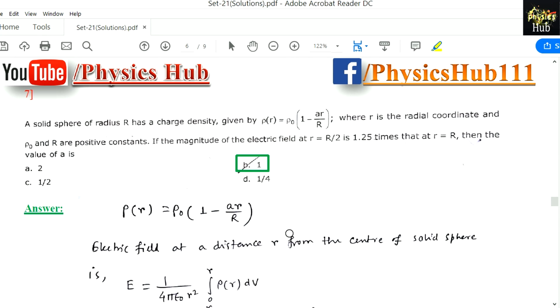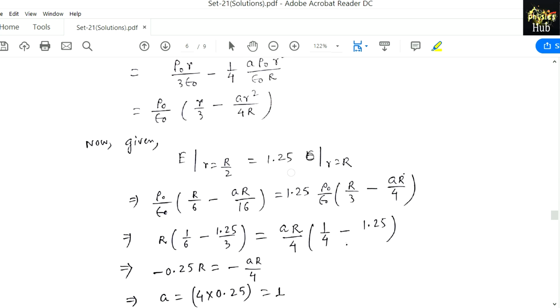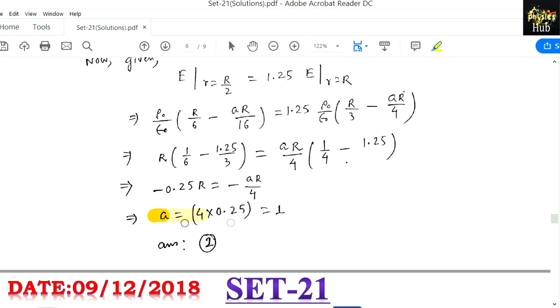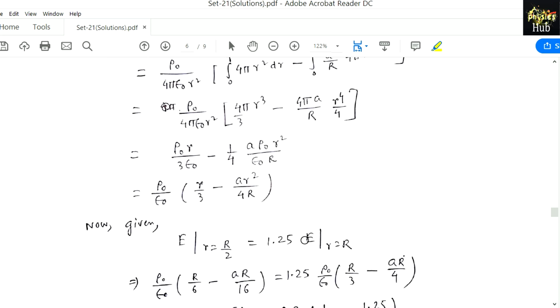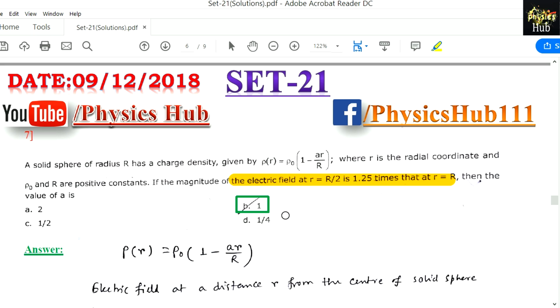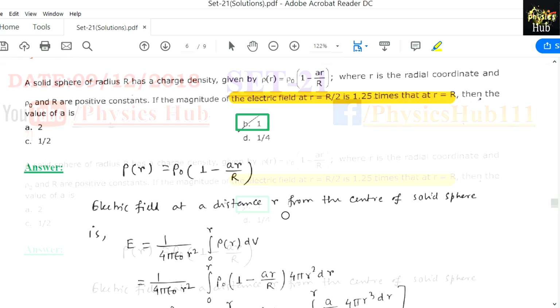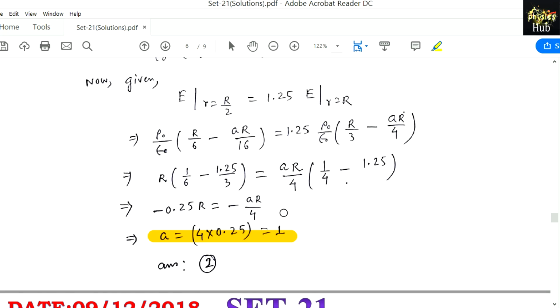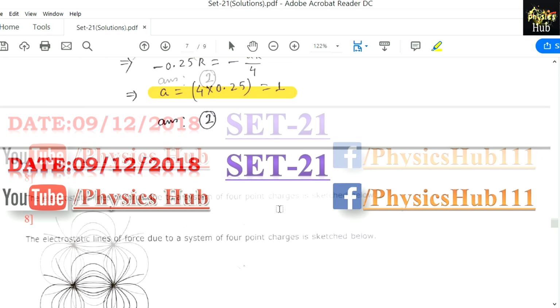Now we employ the conditions given in the question, that the field at r equals R by 2 is 1.25 times the electric field at r equals R. We put in the values and we see that the value of a equals 1, and fortunately it is matching with option 2. Moving on to question number 8.